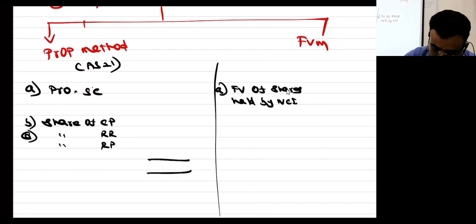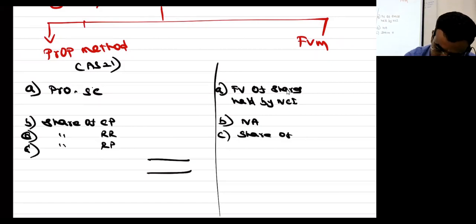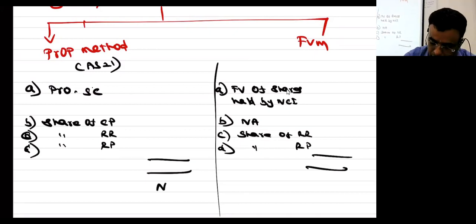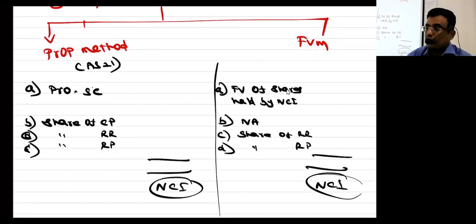Unrealized profit I have not taken, it is not applicable. Share of RR, share of RP. This is called NCI. Hopefully you can connect with me.